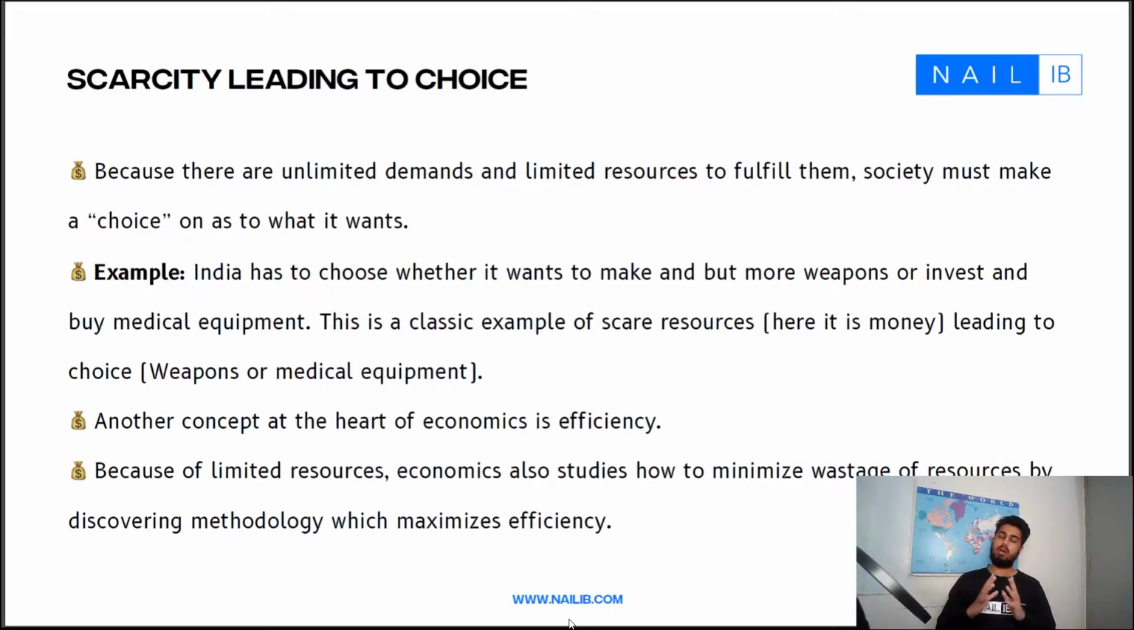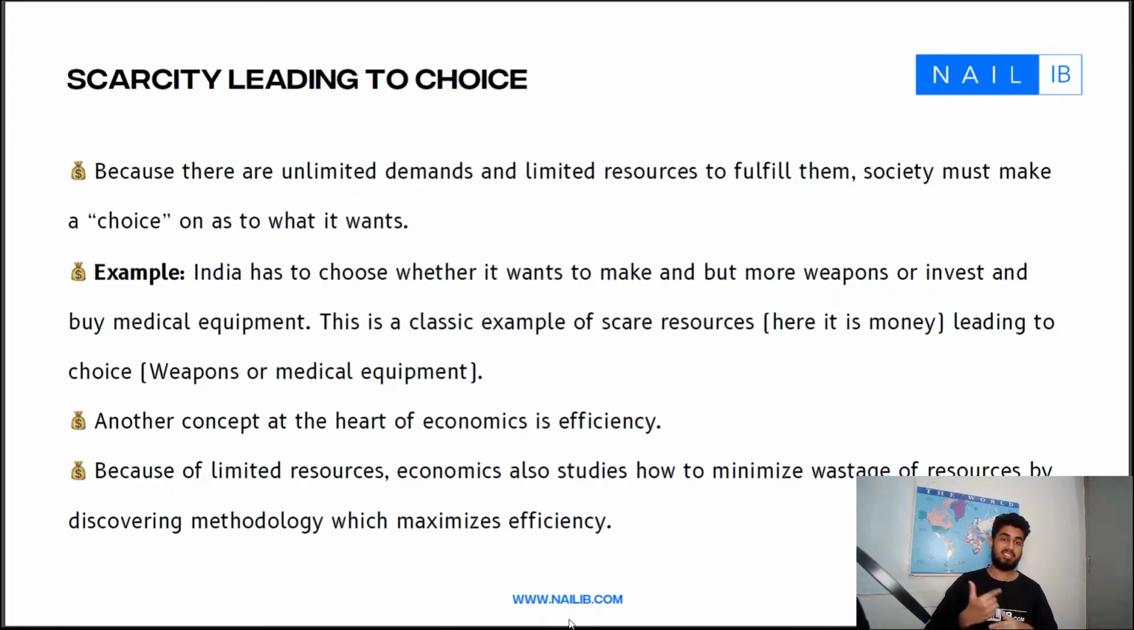But choice exists because of scarcity. Now, we can look at an example of a foreign country, my country, India. If India one day is faced with a decision whether it wants to buy more weapons or invest in medical equipment, it can't do both. Why? Because it does not have the requisite resources to do both. Scarcity.